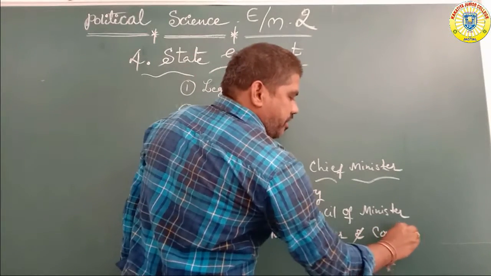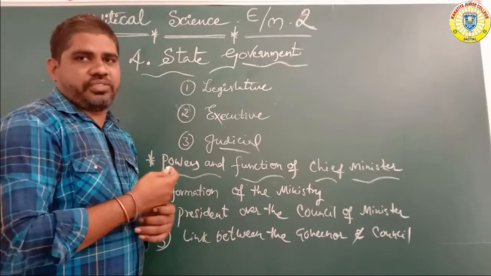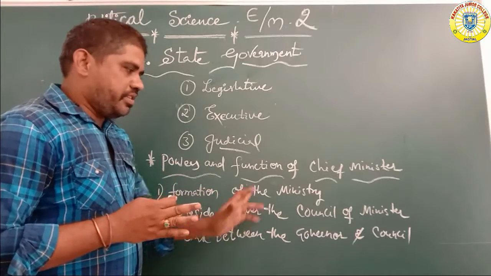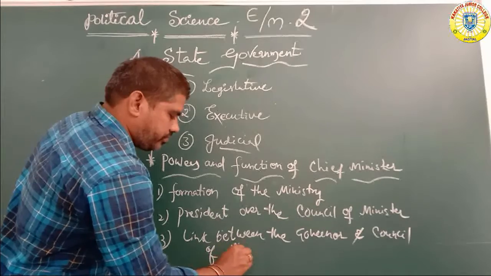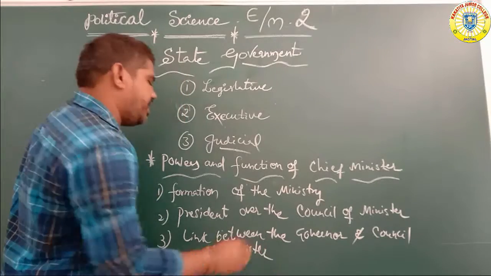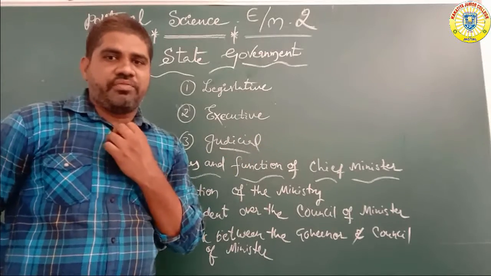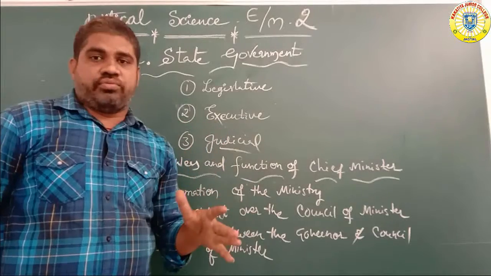What is the main relation between the governor and the other state ministers? What is the main link? The link between the governor and the council of ministers. These are the main powers and functions of the chief minister. Next, leader of the legislature.